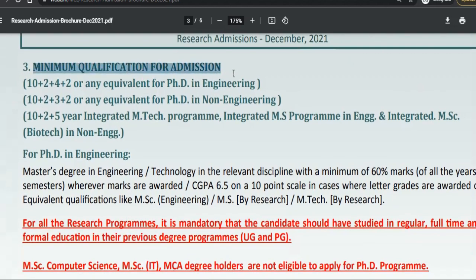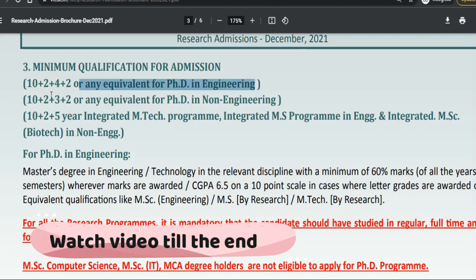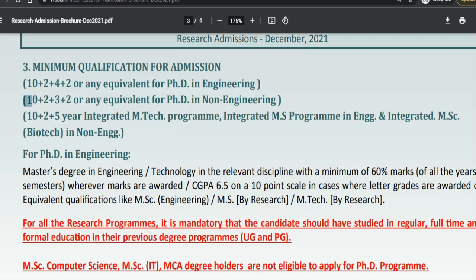So what will be the minimum qualification for this PhD admission? It is 10 plus 2 plus 4 plus 2 or equivalent for PhD in engineering. And this is for the non-engineering category, that is 10 plus 2 plus 3 plus 2, that is, all master's degrees. Here also it is including a master's degree. And for the integrated MTech program and integrated MS program, you need to have 10 plus 2 plus 5 years of integrated MTech program or integrated MS program in engineering, integrated MS in biotechnology, and any non-engineering.